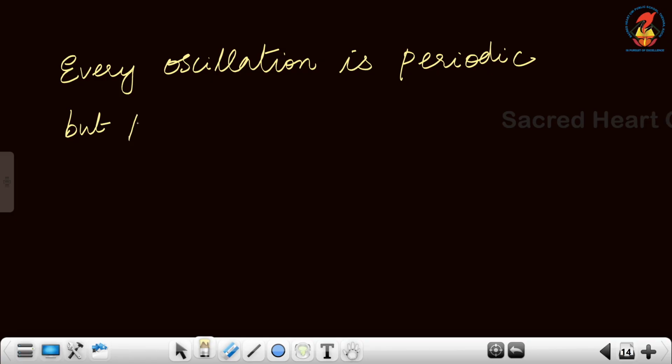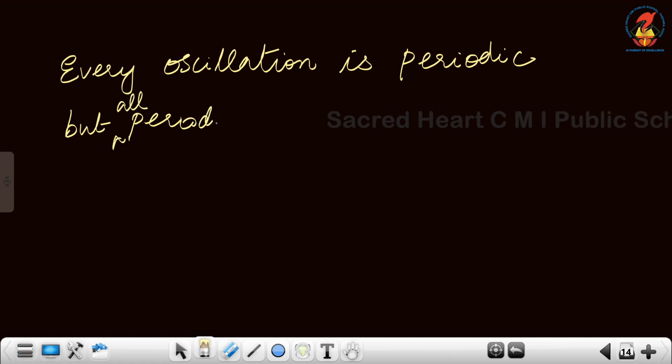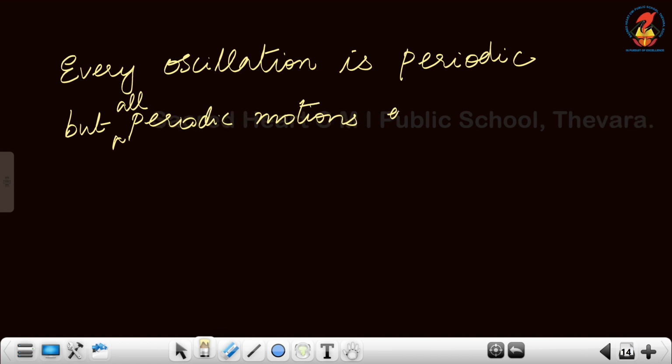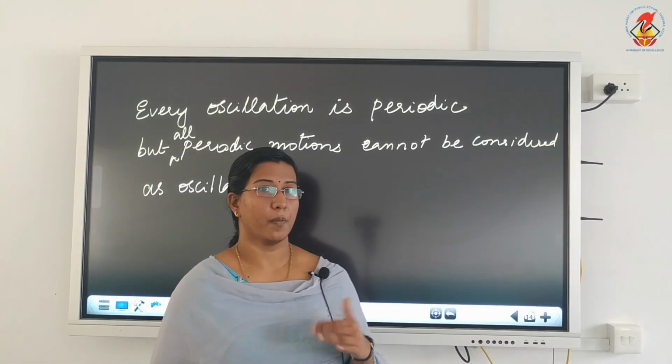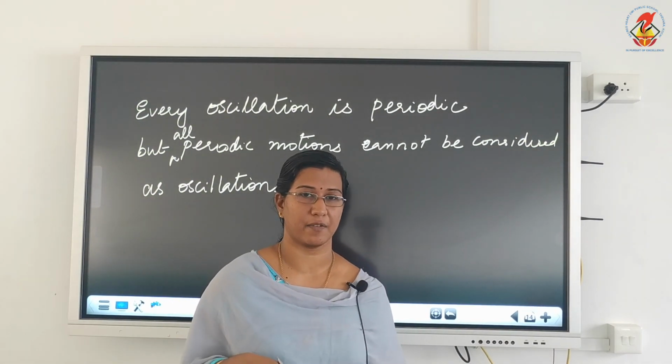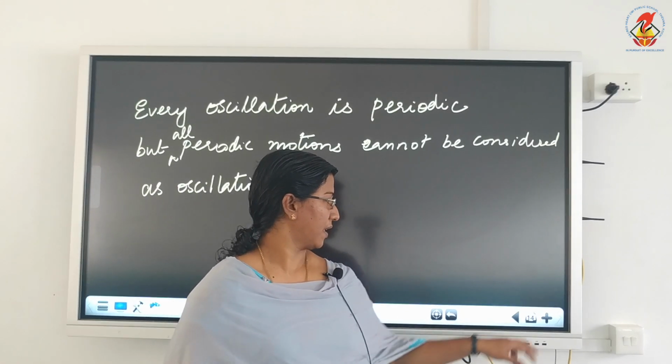All periodic motions cannot be considered as oscillation. So very important point: all oscillations can be considered periodic, but all periodic motions do not come under the category of oscillation.